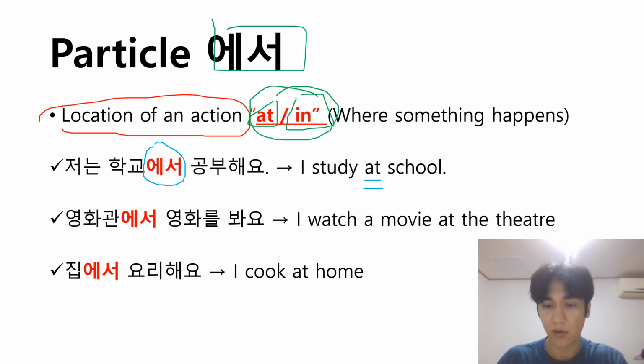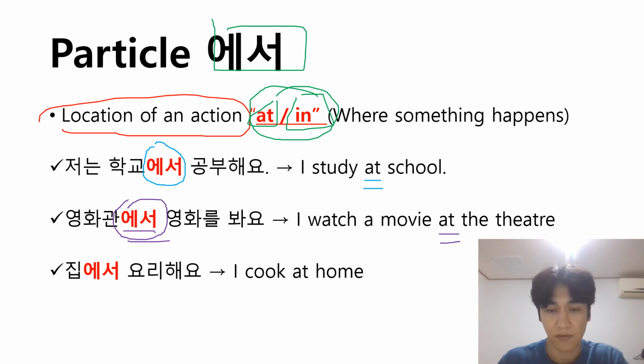Here as well, we have the particle 에서, which means I watch a movie at the theater. We have the same preposition, at the theater. In English we do not say, I watch a movie the theater. We have to locate the action. Where do we watch? At the theater. It's the same thing in Korean with the help of 에서.